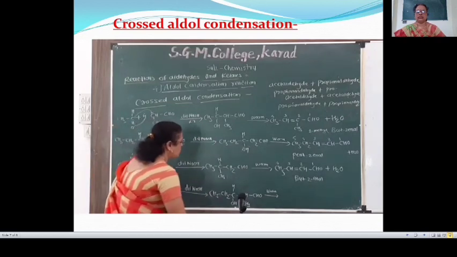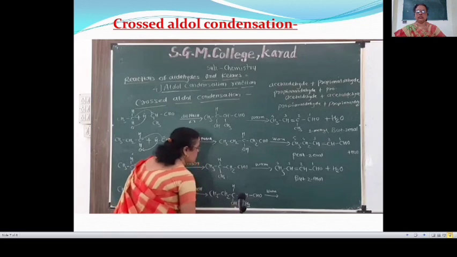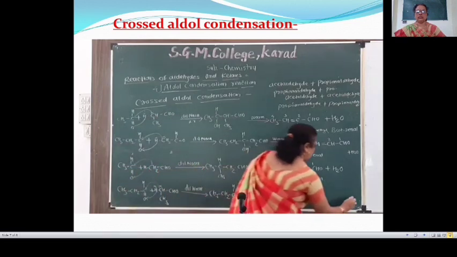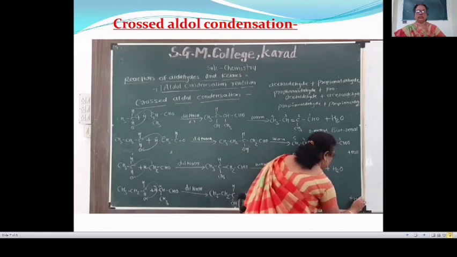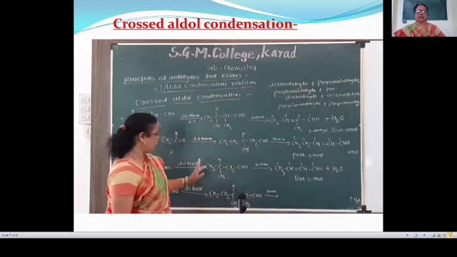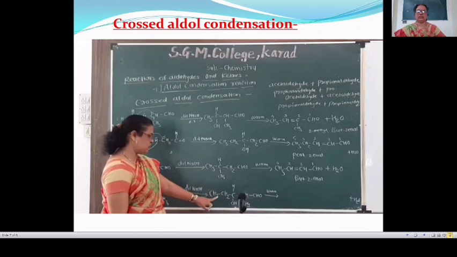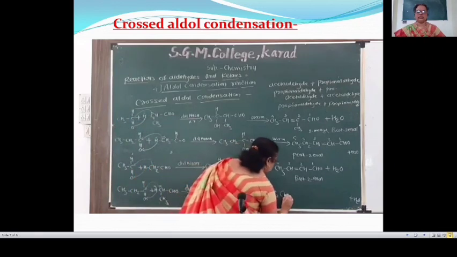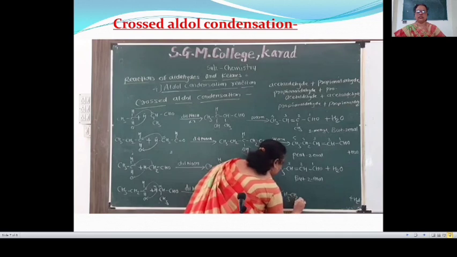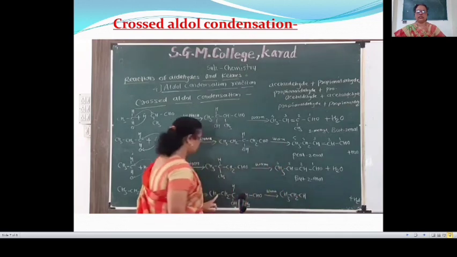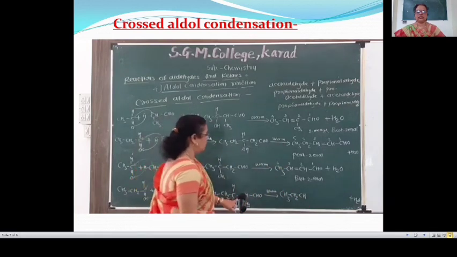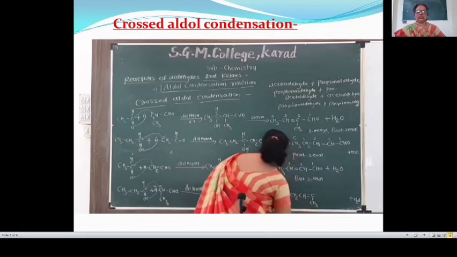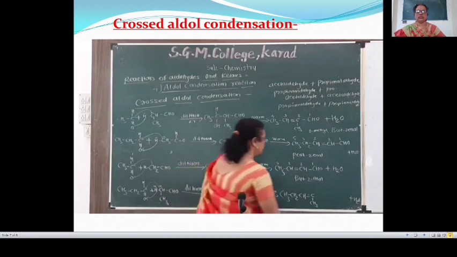This OH and this H give a water molecule, plus H2O. And the product is CH3CH2CH=C(CH3)CHO.